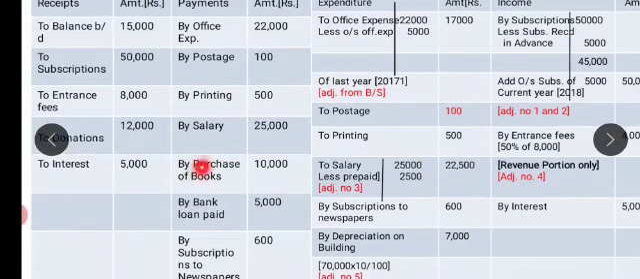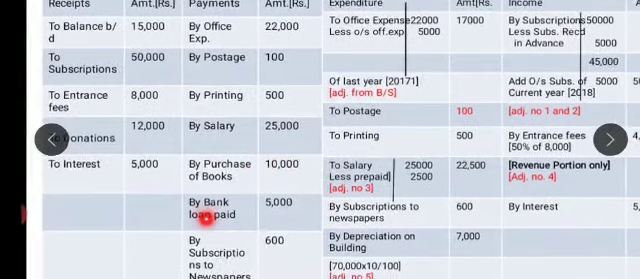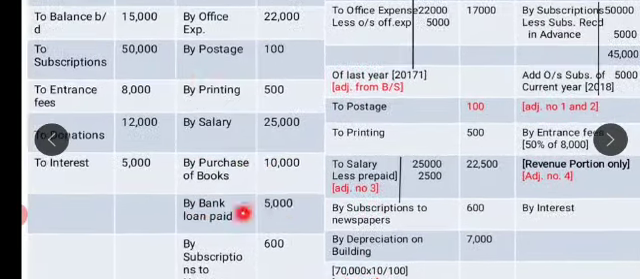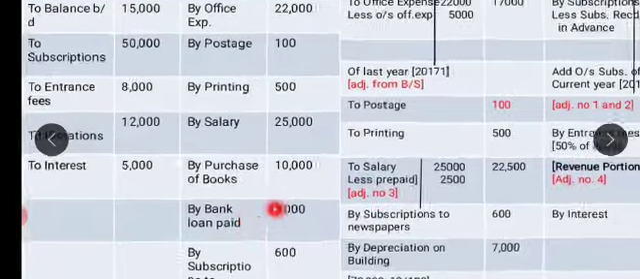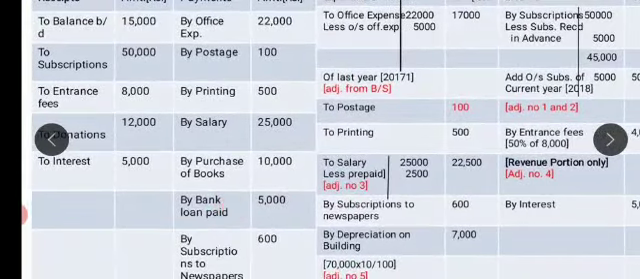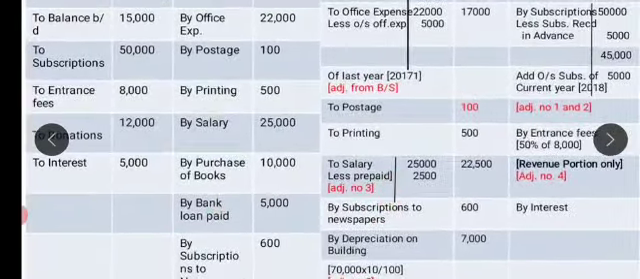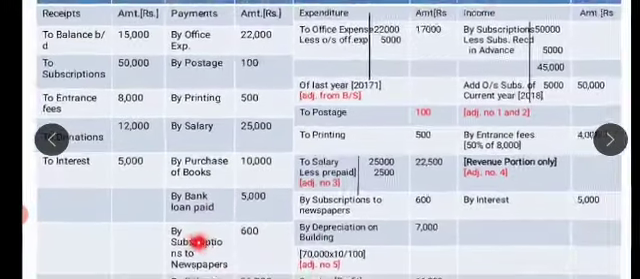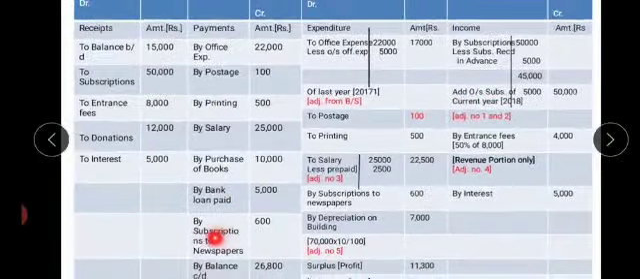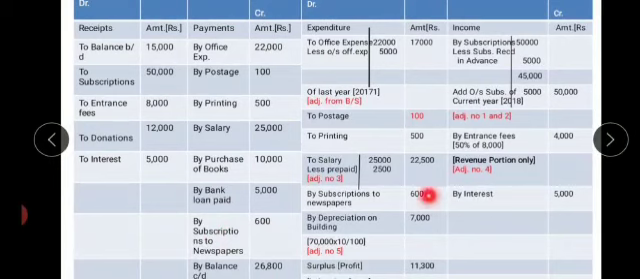Next one, I am having purchase of books. It is asset purchased. So take it to balance sheet. Loan is a liability, repayment of liability. So it will be deducted from loan. It will not appear in income and expenditure account. Next one, you are having subscriptions to newspapers 600. So I'll write subscriptions to newspapers 600.